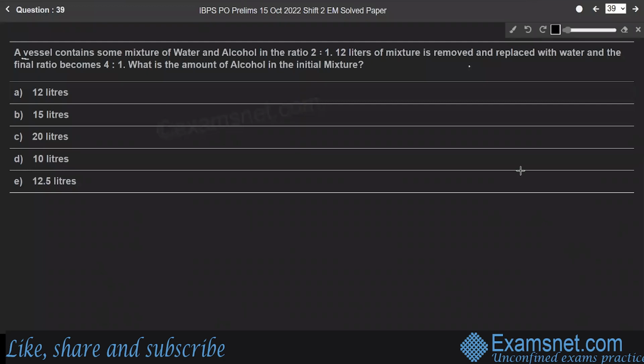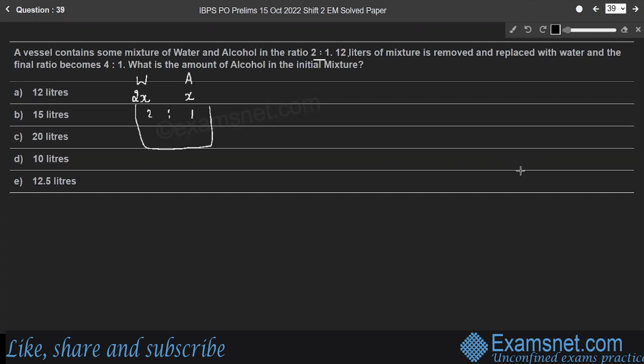Question 39. A vessel contains some mixture of water and alcohol in the ratio 2:1. 12 liters of mixture is removed and replaced with water, and the final ratio becomes 4:1. What is the amount of alcohol in the initial mixture? So let us consider the initial mixture of water and alcohol in the ratio 2:1. So let the initial quantity of water be 2x liters and alcohol be x liters, because the ratio is 2:1.